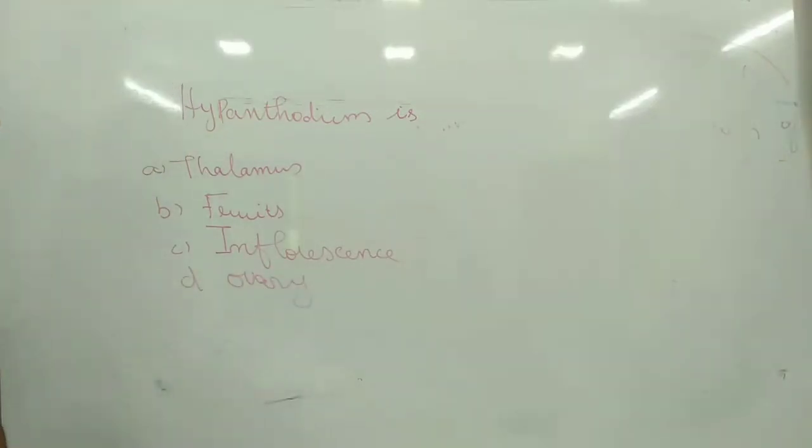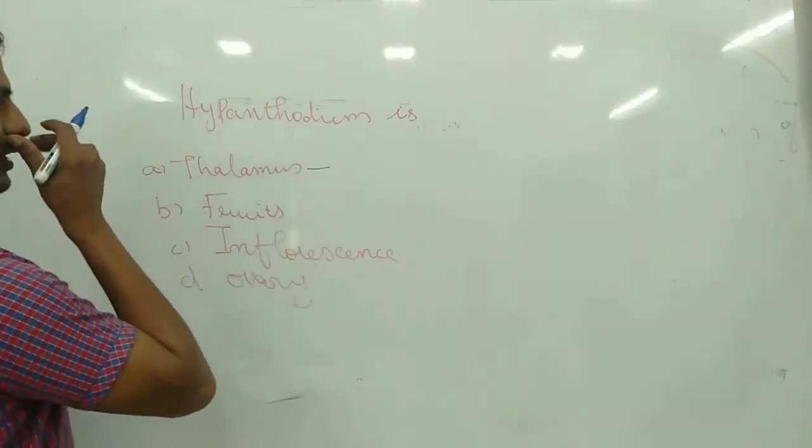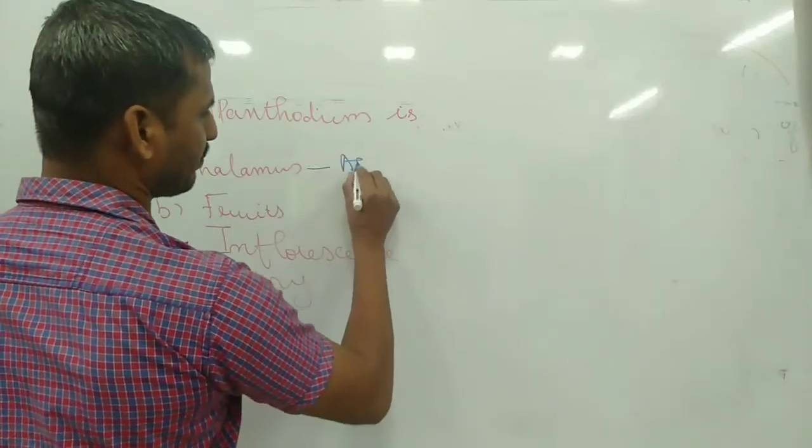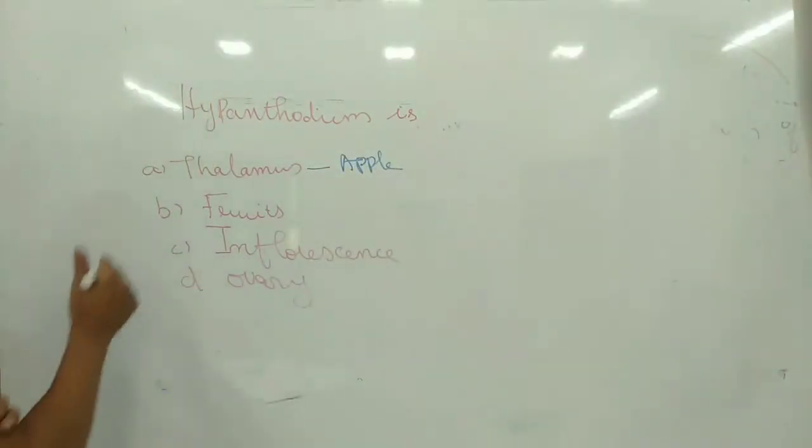So hypanthodium: a thalamus, or fruit, or inflorescence, or ovary. Hypothalamus is very common in the apple plant. Hypanthodium is very common in ficus fruits.